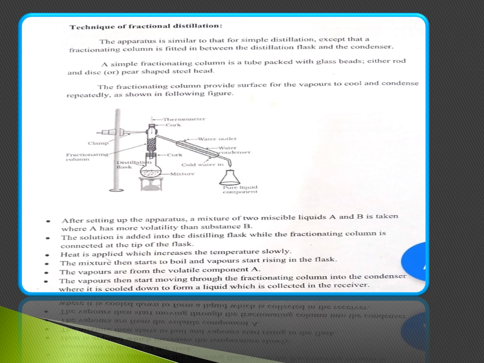The mixture then starts to boil and vapors start to rise in the flask. The vapors are from the volatile component A. The vapors then move through the fractionating column into the condenser, where they are cooled down to form a liquid which is collected in the reservoir.